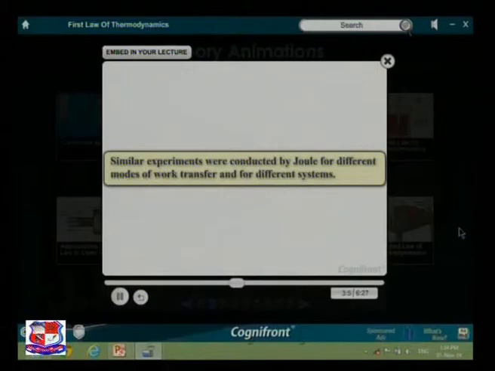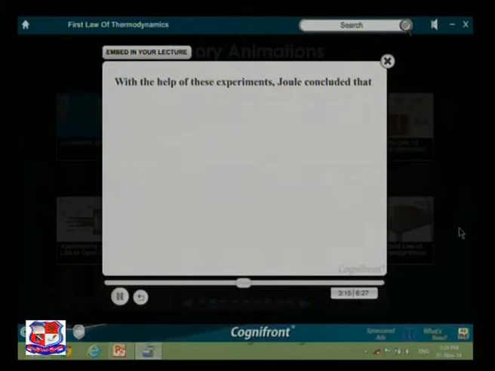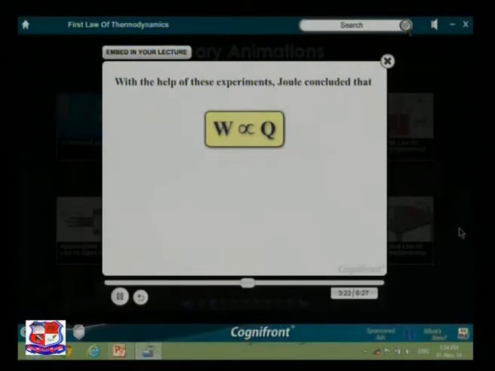Similar experiments were conducted by Joule for different modes of work transfer and for different systems. With the help of these experiments, Joule concluded that work input W is always proportional to the heat transfer Q.